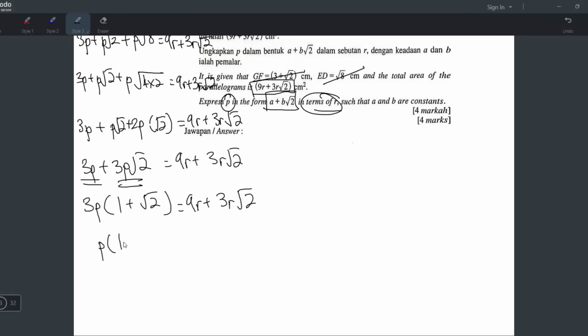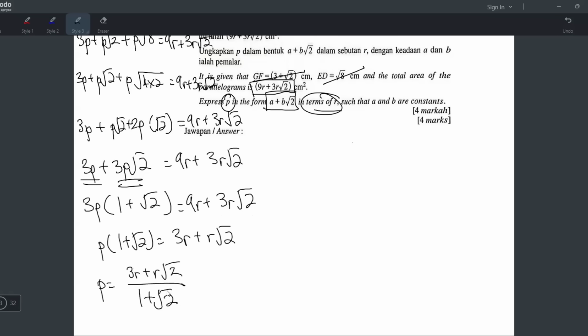Ya, I pindah 3 dulu. So darab 3 dari bahagi 3. So dua-dua term ni kena bahagi 3. So 9R divide 3 is 3R. Ini bagi 3 jadi R square root 2. And finally, dia akan jadi 3R plus R square root 2 over 1 plus square root 2.